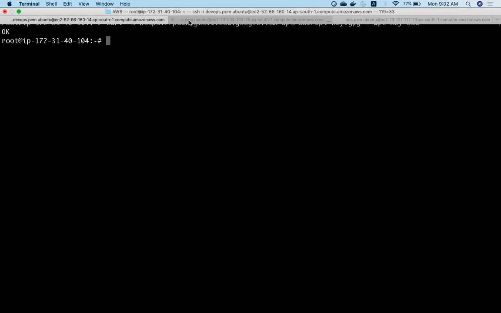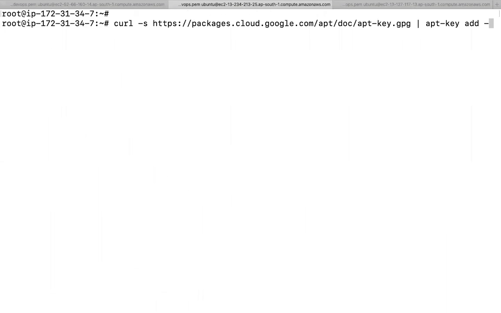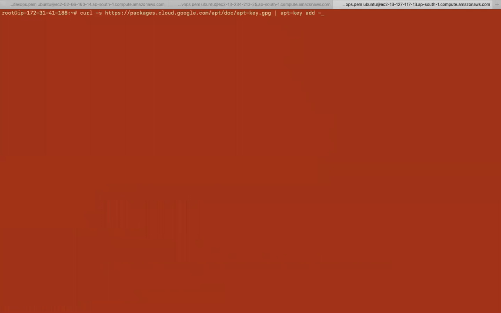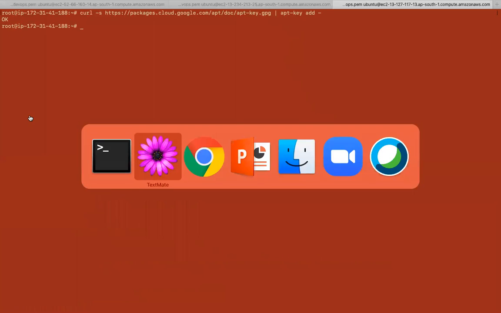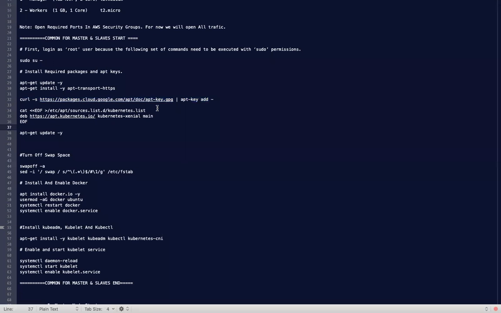Downloaded the Kubernetes software key. Then I am adding the entry in the apt source file.